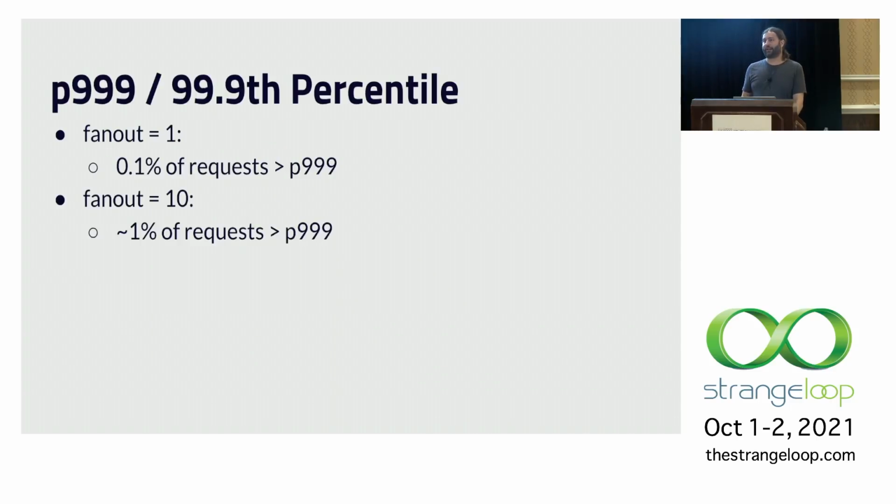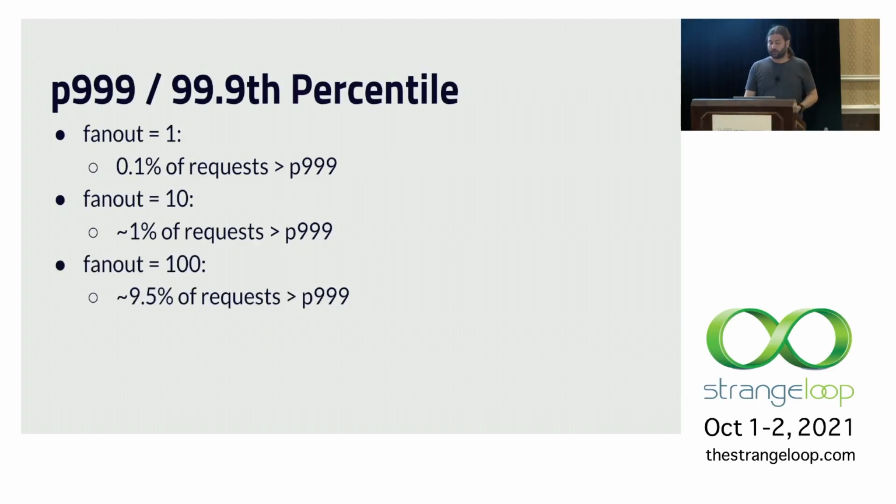But there's this thing called fan out, and we might need to make multiple requests to the caching layer in order to fulfill some higher level requests. So if we have a fan out of 10, meaning we need to make 10 queries to the cache and wait for all those to come back, about 1% of our requests at this higher level are going to see latencies that meet or exceed the P99.9. This gets a lot worse if you have a fan out of 100. Now, 9.5% roughly of your requests are going to see latencies this high.